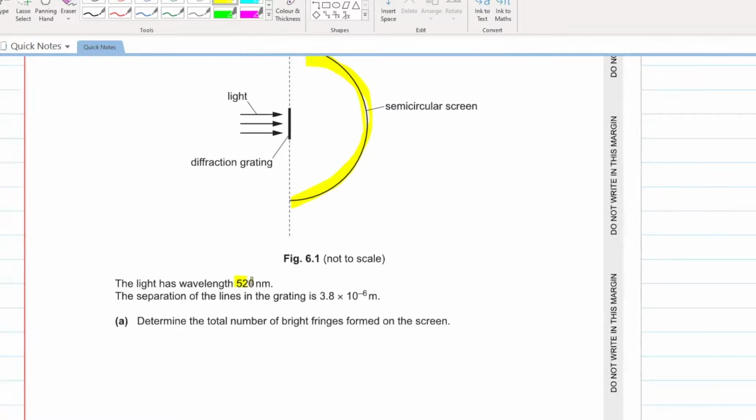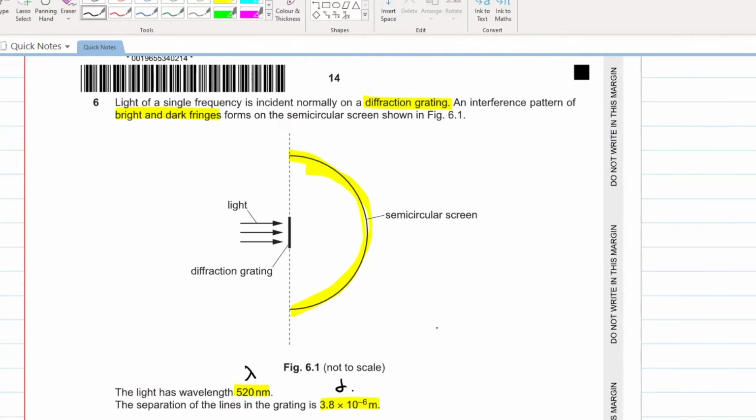Light has this wavelength. The separation of lines in the grating is this. So this is your lambda, this is your d. Determine the total number of bright fringes formed on the screen.